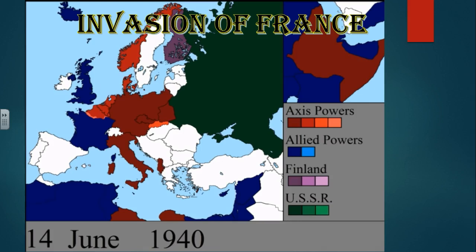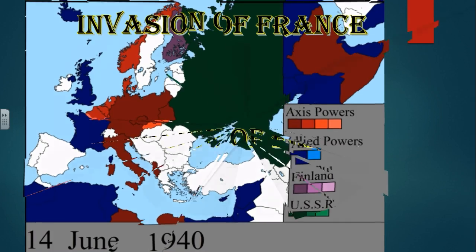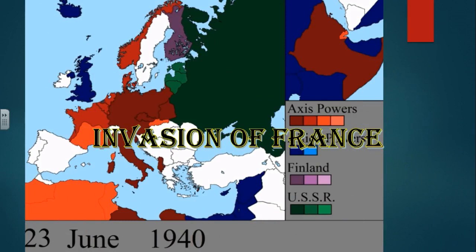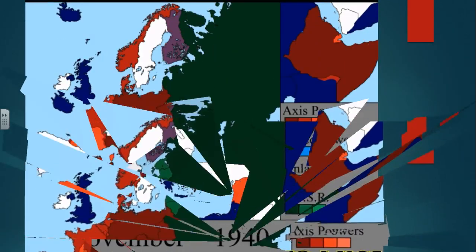Right here, again, by June 14th of 1940, we see the Nazis advancing once again on France, moving closer and closer to the capital of Paris. Just about a week later, they're going to ultimately have the entire capital of France taken, the invasion of France. If you want to look over in North Africa, the thing on the top right side of your screen, you can see different countries, parts of the Arabian Peninsula, current day Yemen, Djibouti, Somalia, these different countries controlled by the Axis powers at this time period.